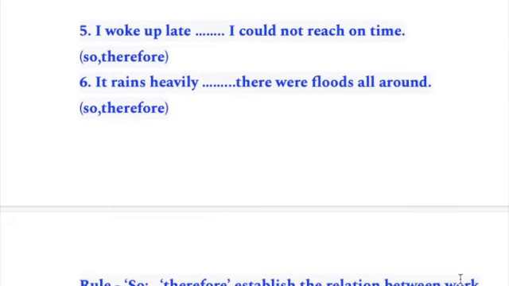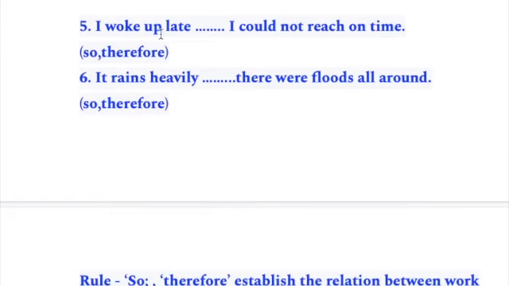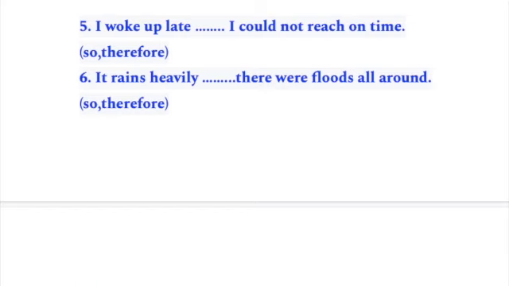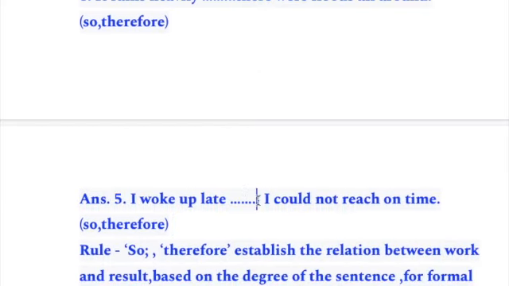So let's get into the sentence. I woke up late. Okay, so it's a normal situation, right? You can wake up late and you will be late. So I woke up late, so I could not reach on time. So the answer will be, if you want to write the answer, you just go ahead and here just write the answer. I woke up late, and this blank will be filled in with so I could not reach on time.